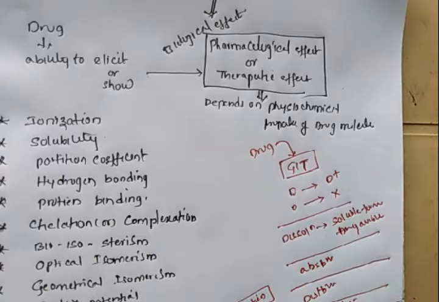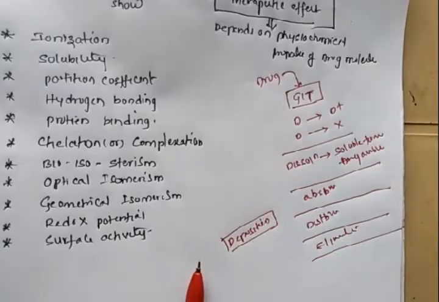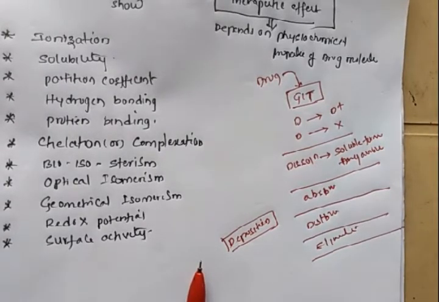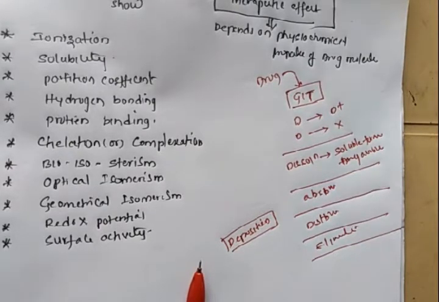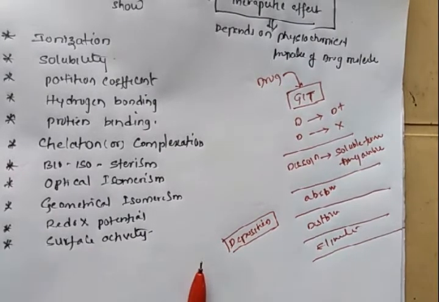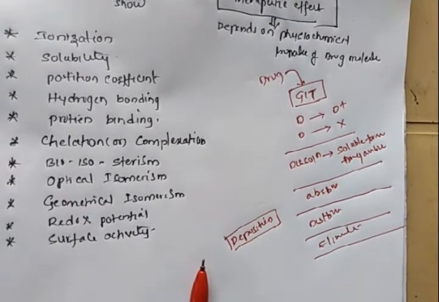Reduction potential and surface activity are out of syllabus, but for listing purposes I have written the 2 names. So these 9 properties should be studied in the first unit as per the PCI prescribed syllabus. Okay, this is about the introduction to unit 1. Already I have given it in the offline mode, but once again I am revealing the importance of these physicochemical properties. So first we will discuss solubility.